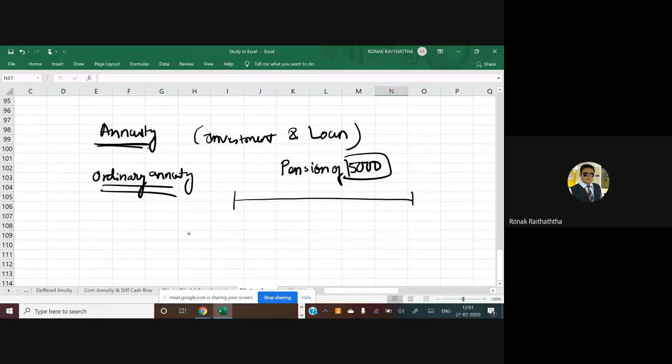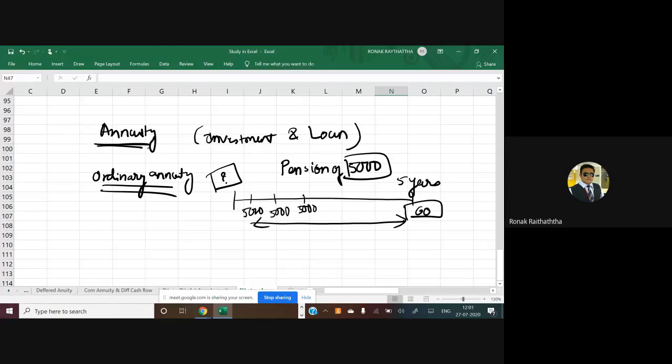So the pension that you are going to receive, 5,000 rupees, is an annuity. Yes or no? Because that is on a monthly basis. In every month you are going to receive this. So your question is: sir, I am going to receive this 5,000 rupees for 5 years. So 5,000, 5,000, 5,000. In 1 year you have 12 months, so there would be 60 payments of 5,000. So what amount of investment should I make now to get this pension? Very simple. So it's a terminology of the investment. That is one interpretation.